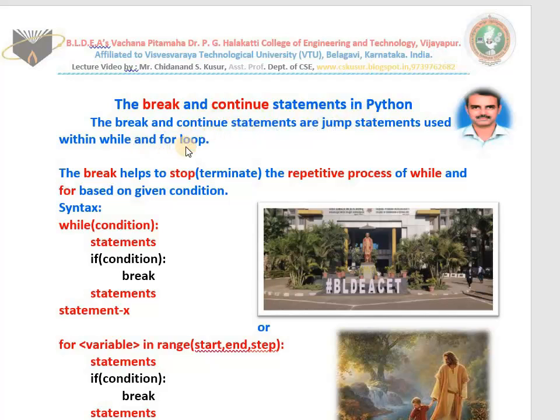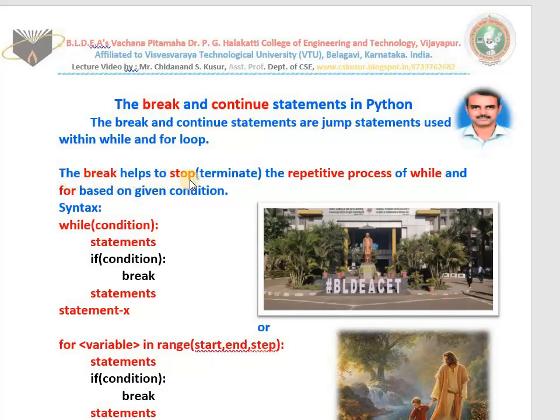Next I teach you why we use them. First we discuss the break. For our vehicle also a brake will be there. We use the brakes, no? Why? To stop our vehicle. Do you use the brake continuously? No. As and when required we use the brakes of our vehicle. Otherwise the wheels rotate. Wheels rotating means a repetitive process is going on. If someone comes in front of the vehicle, then we use the brake to stop the repetitive process. That is what the break is all about here also.